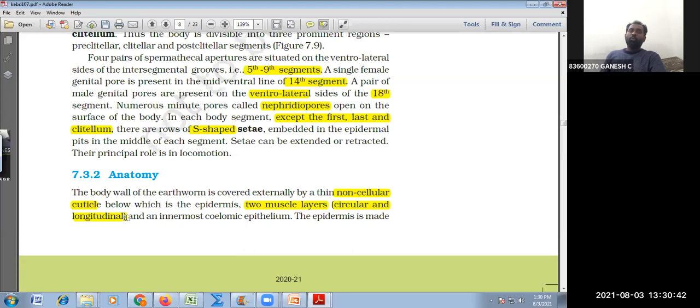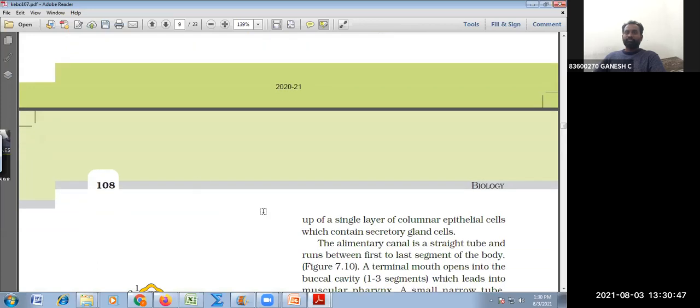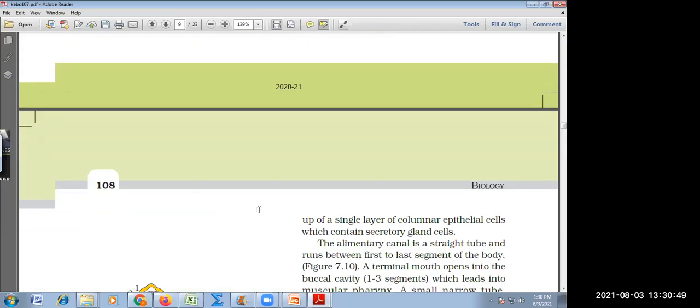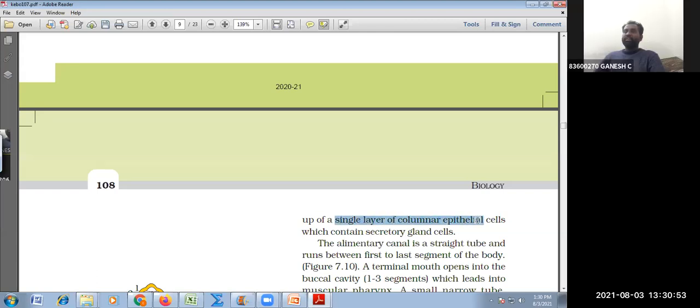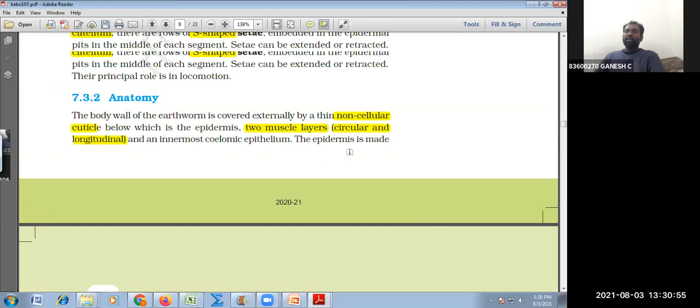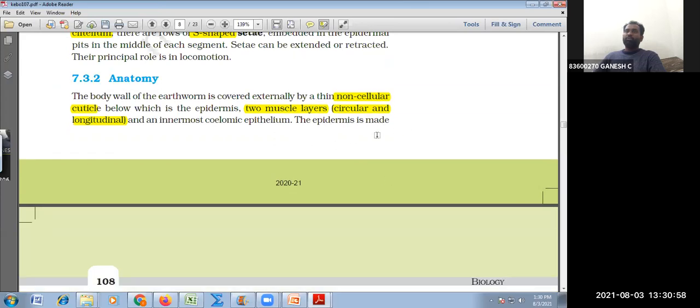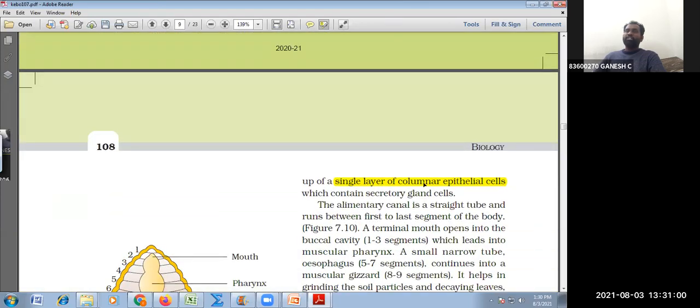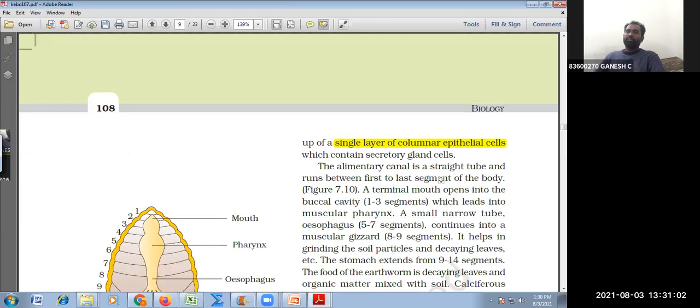Apart from the muscles, what else is the locomotory structure? Setae. They also have an epidermis, a single layer of columnar epithelium, the protective outermost layer, which also contains secretory glands producing slimy secretion. If you try to catch hold of the earthworm, it slips because of this slimy secretion. Let us move to the digestive system.